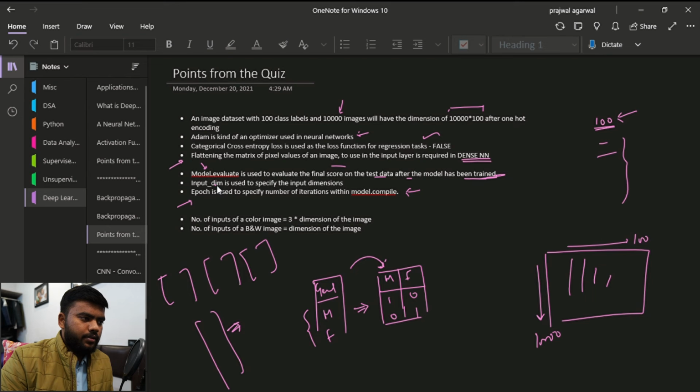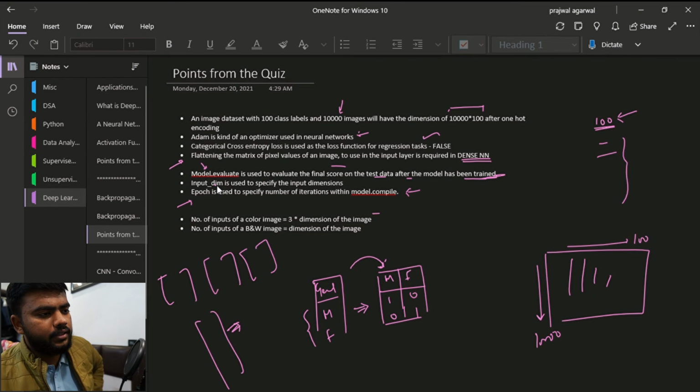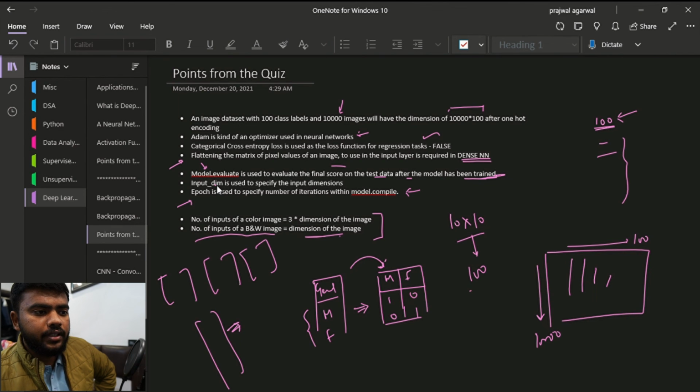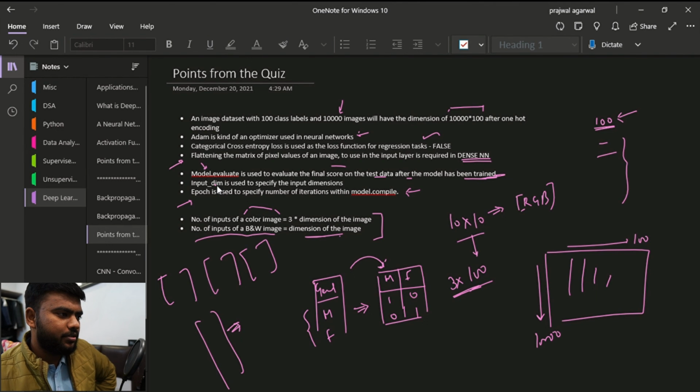All right, and this is some numerical type of thing: the number of inputs of a black and white image is the dimension of the image. So if we are having a 10 by 10 image, then the number of inputs is going to be 100, every pixel. And if the image is color, then for every pixel we have 3 types of intensities, R, G and B. So the input will be equal to 3 times the dimensions. So this was about a few points.